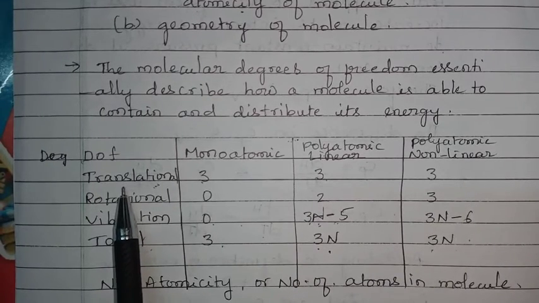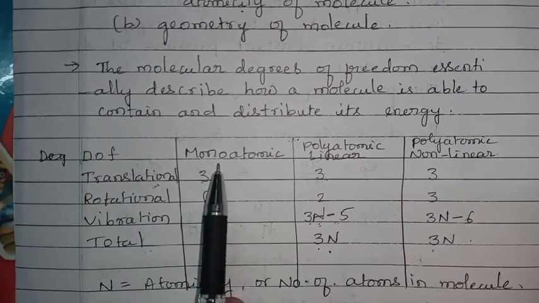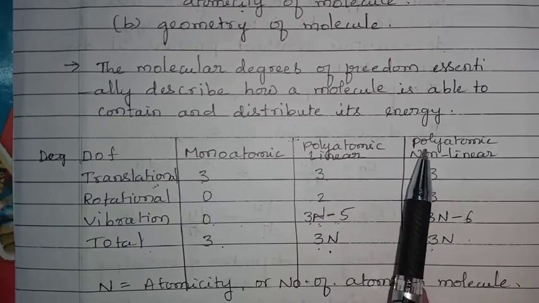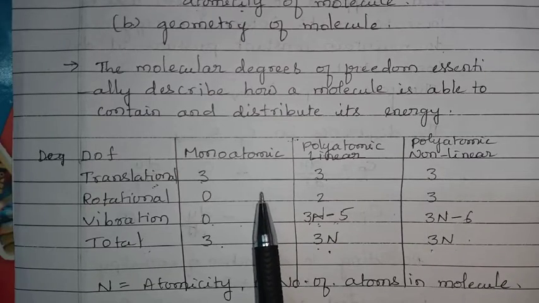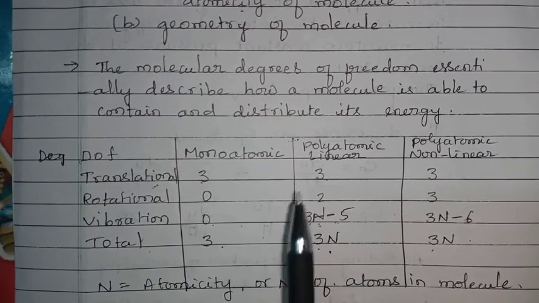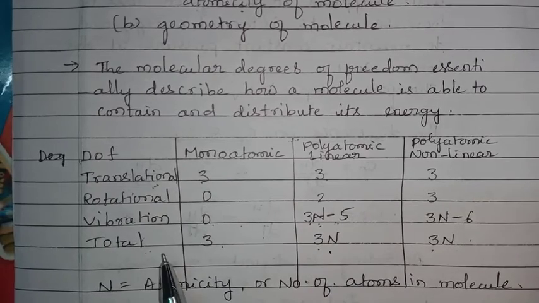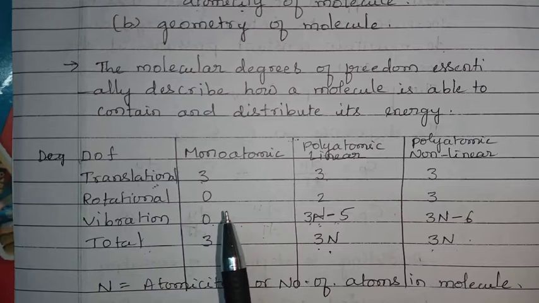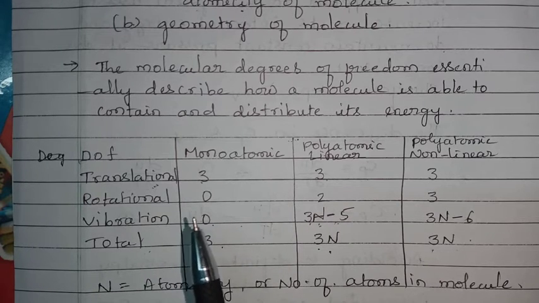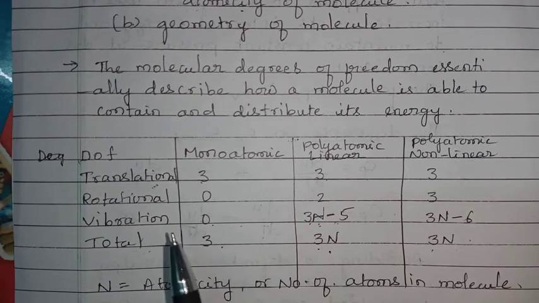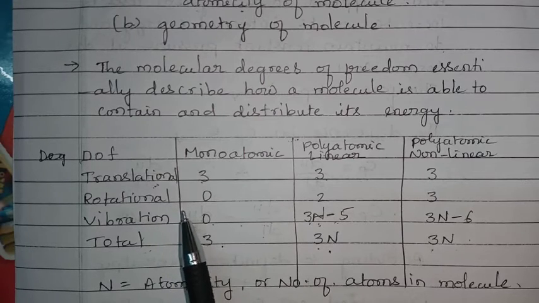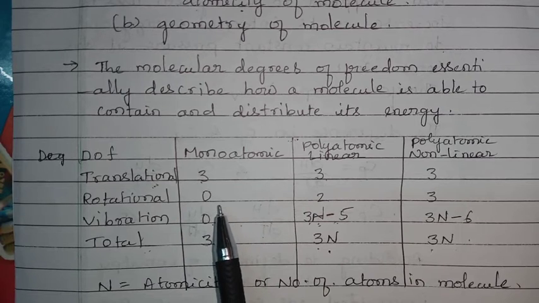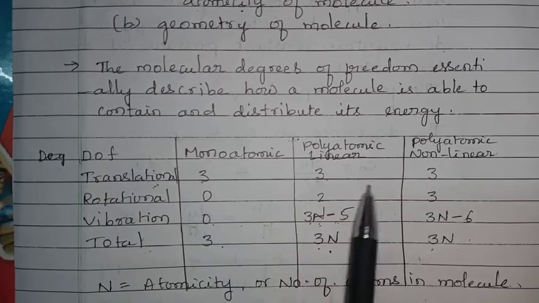Translational degree of freedom for monoatomic is 3, polyatomic linear is also 3, and polyatomic non-linear is also 3. It means the translational degree of freedom for all types of molecules is 3. Why is it 3? Because a molecule can move in a straight line along the x-axis, the y-axis, and the z-axis. It can move along all 3 Cartesian coordinates. So the translational degree of freedom for all types of molecules is 3.